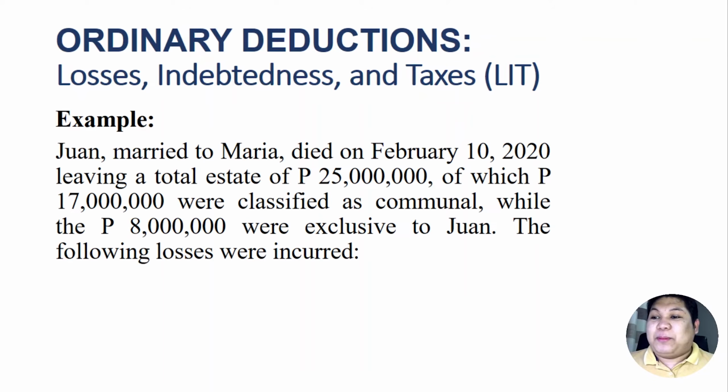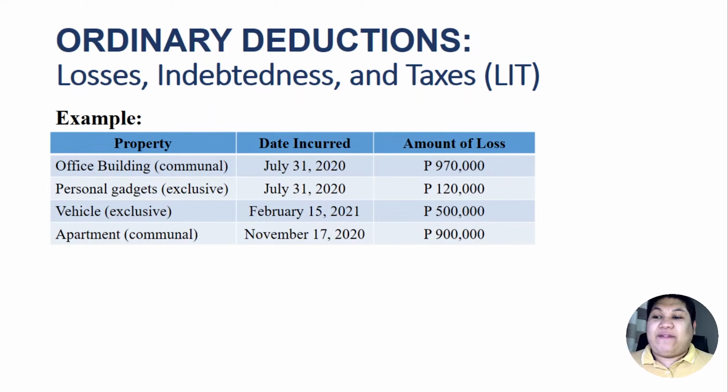So we have here an example. Juan, married to Maria, died on February 10, 2020, leaving a total estate of 25 million pesos, of which 17 million were classified as communal properties, while the 8 million were exclusive to Juan. The following losses were incurred. We have here 4 types of losses. Number 1, losses incurred in the office building, which is a communal property, and the date of incurrence was July 31, 2020. And we also have personal gadgets, which are exclusive to Juan, and which were incurred on July 31, 2020 as well.